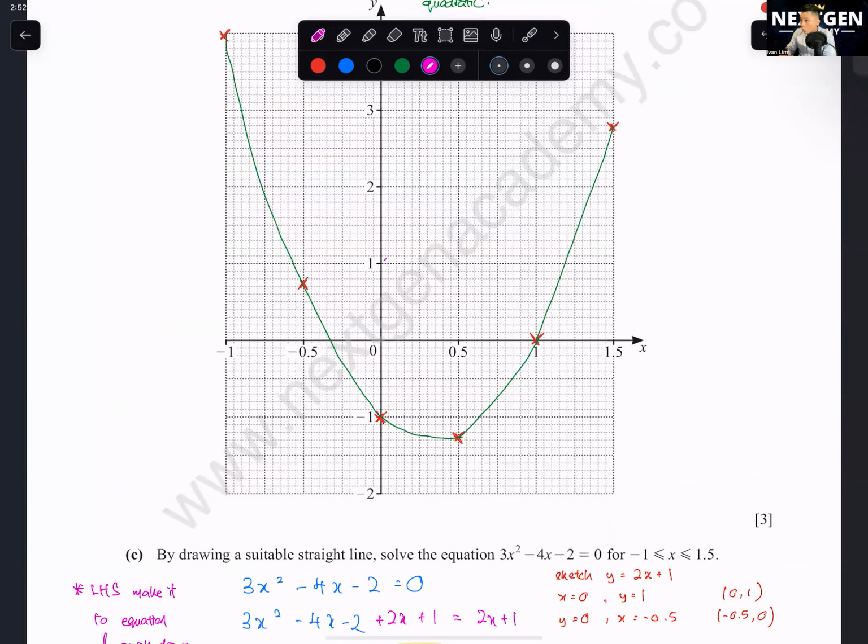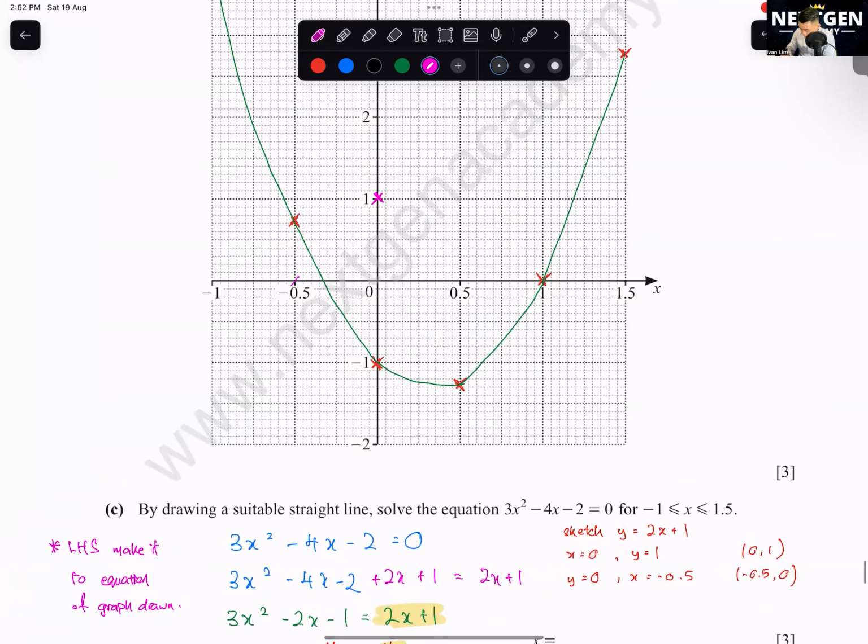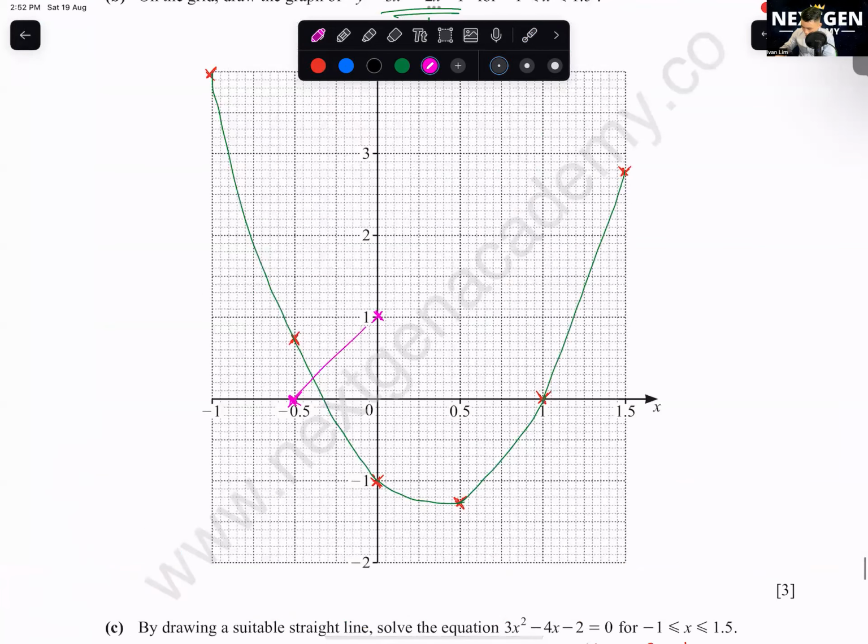0, 1. Okay, so 0, 1, which is here, and 0, negative 0.50. Okay, I am going to join these two points together. This will be y equals 2x plus 1.